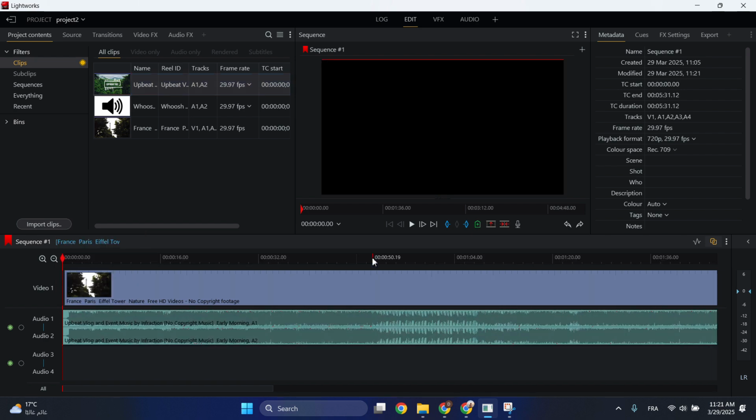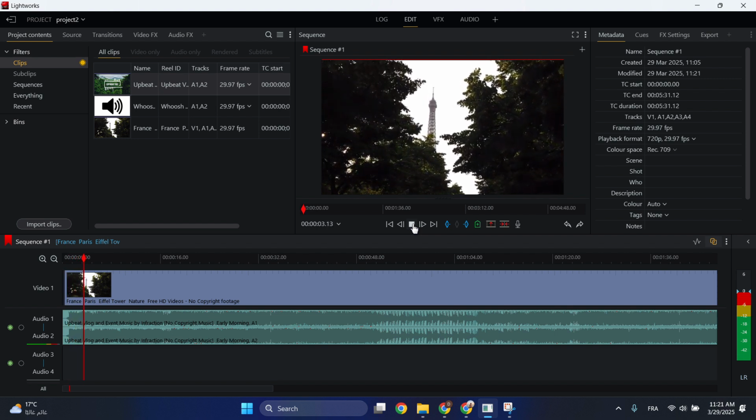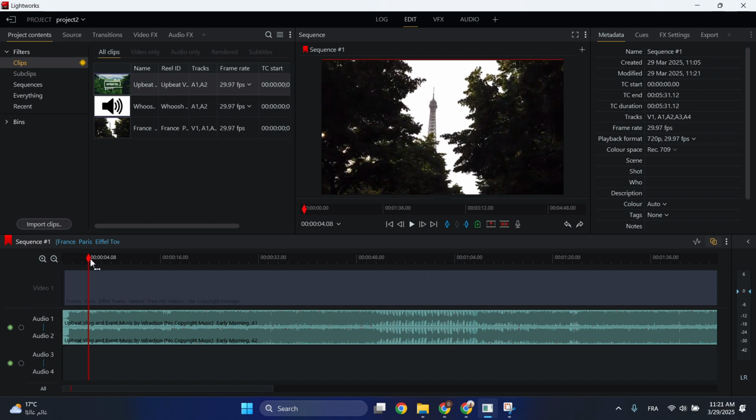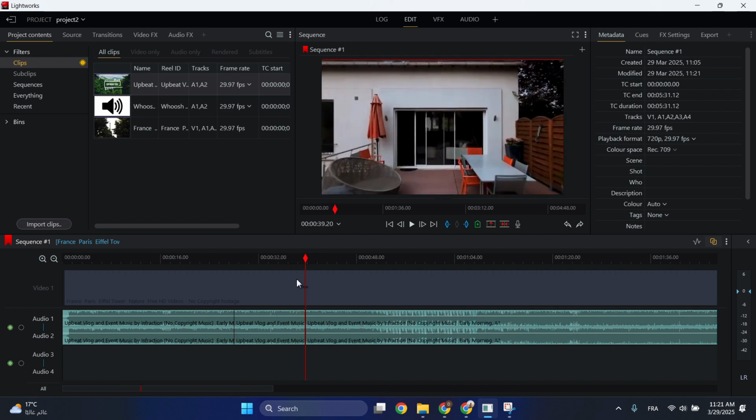Let's say for example this, and we run it. That's our new audio. We can always modify it. Let's say we want to cut it. We click the C button, C, and we want to delete, for example, this part.